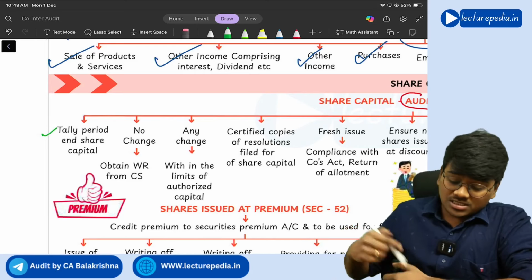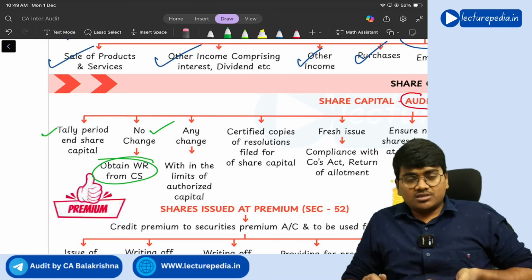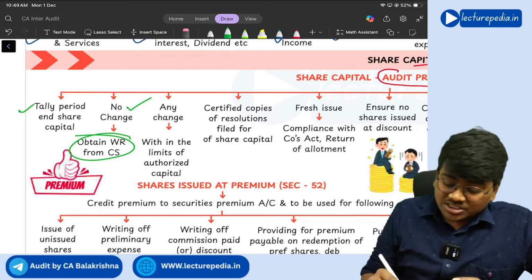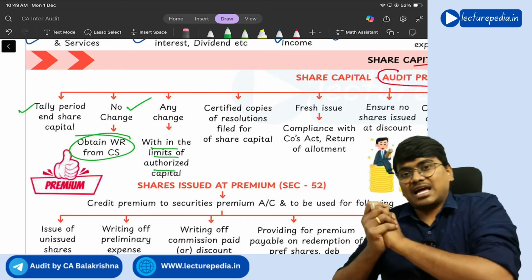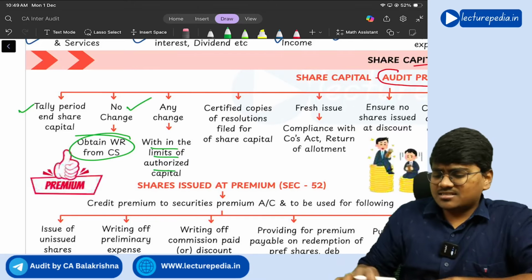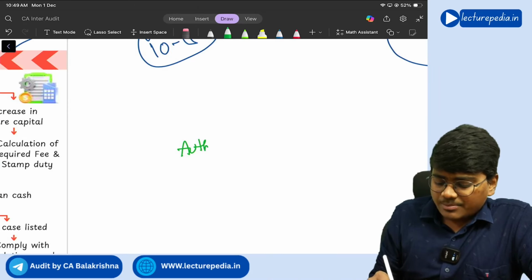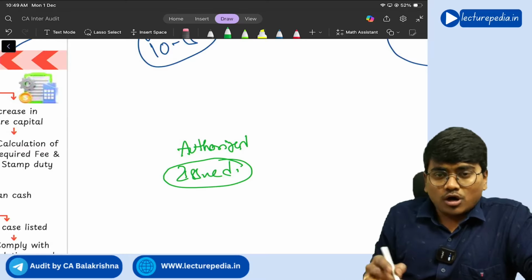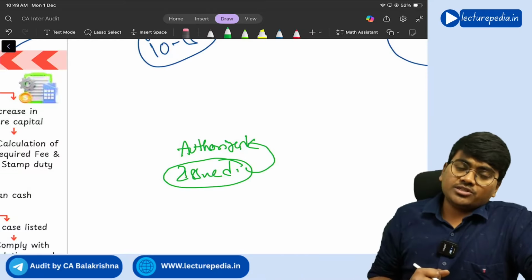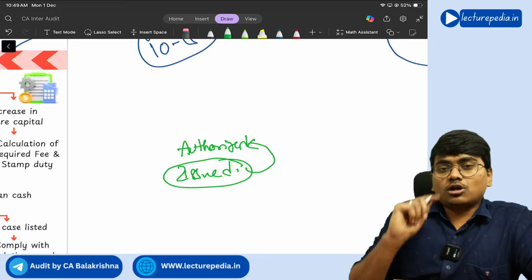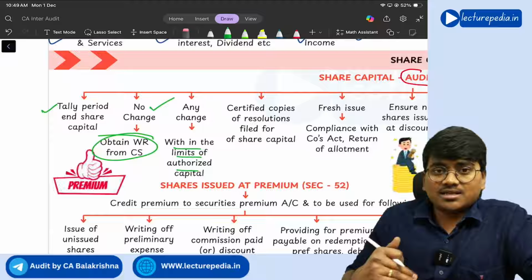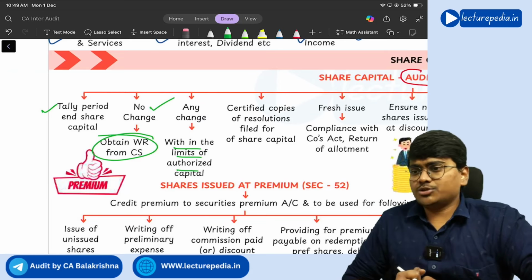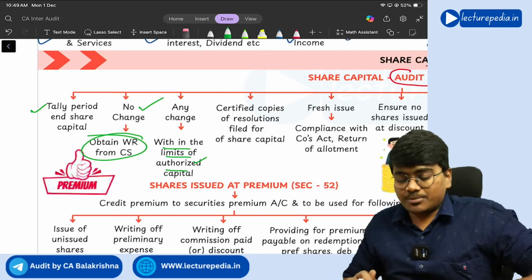If there is a change, that means if there is any addition to the share capital, that means new shares issued or buyback from the existing share capital, then you need to check whether it is within the authorized capital. So see, there is this concept of authorized capital and issued capital. You might already be knowing it, right? Issued share capital should always be equal to or less than authorized share capital. Issued share capital should not cross the authorized share capital. So if there is any increase in the share capital, the auditor needs to ensure whether that increase is within the authorized share capital or not.